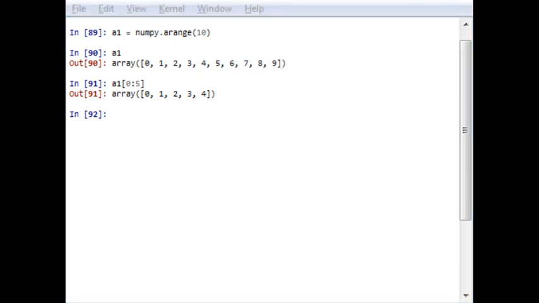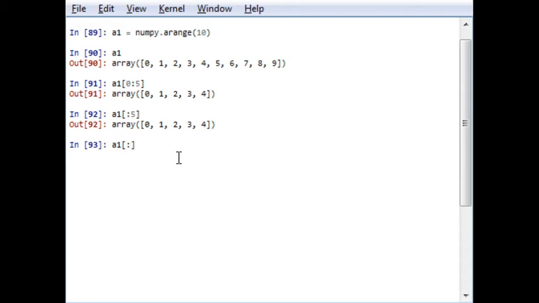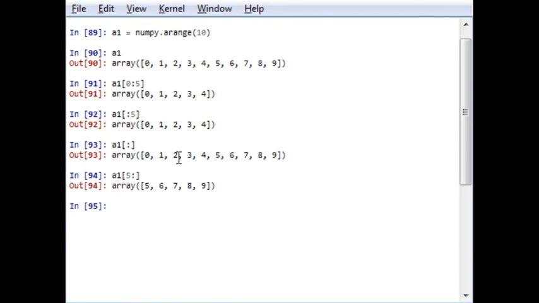But if you want to select from the start till index 5, excluding the index number, it is not always necessary to write 0. You can also leave it out and the output will be the same. This is the flexibility that is available in Python. Now, if you want to select until the last index number, you can use this. For example, from number 5 it will go up to the last index number.